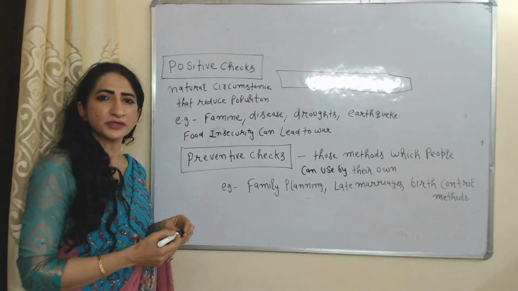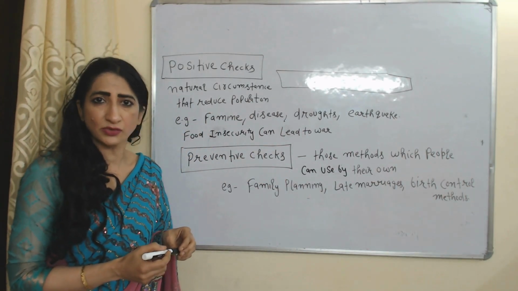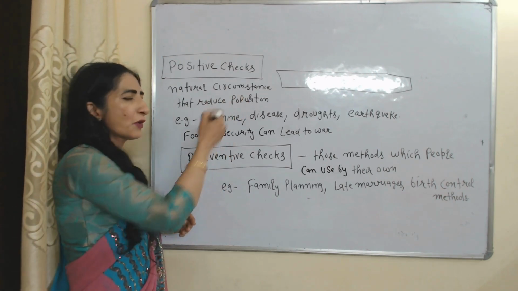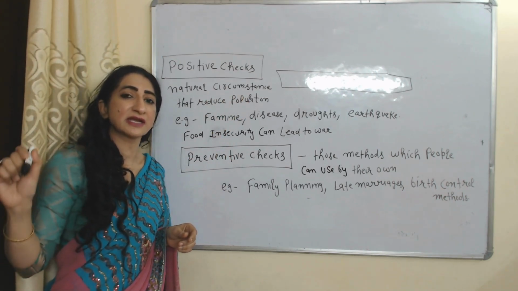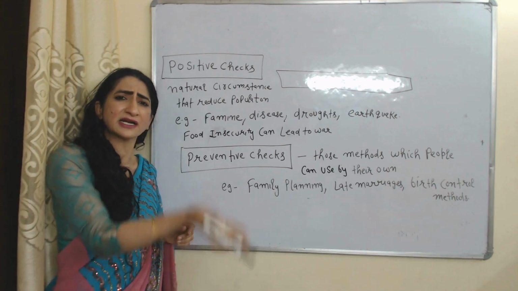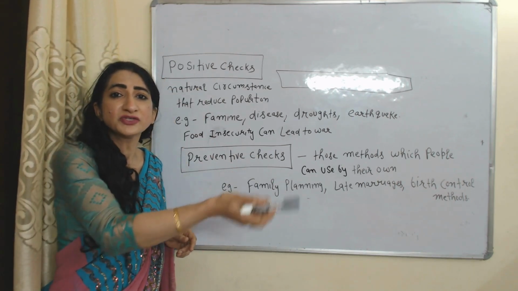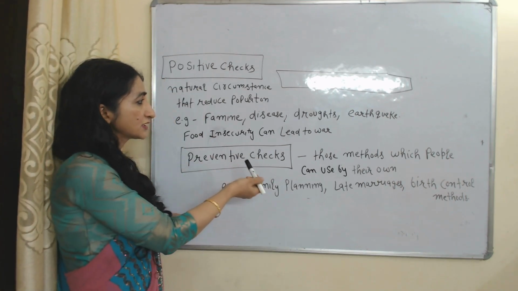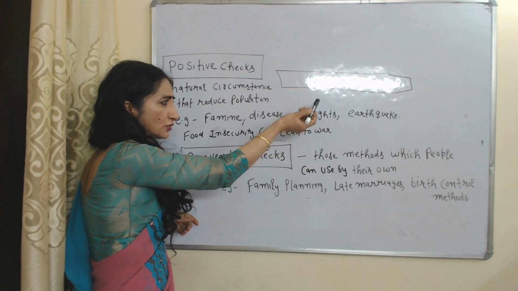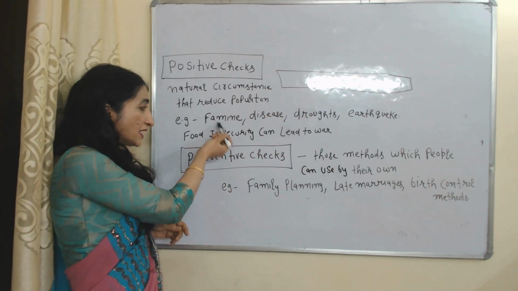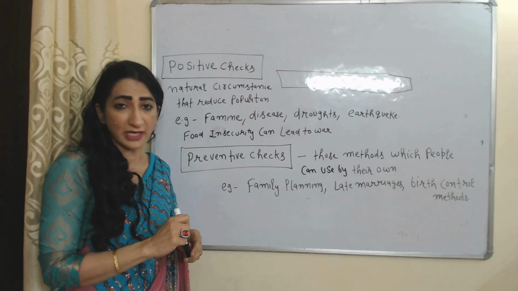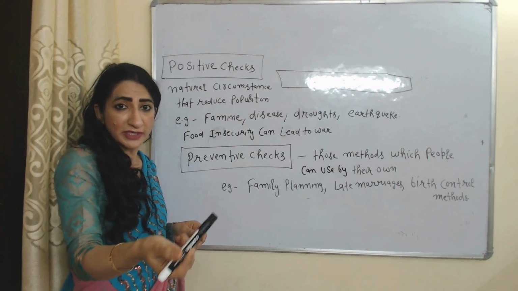In order to control population, Malthus suggests two types of checks. First, positive checks. Positive checks are natural circumstances that directly increase death rate, eventually reducing population. For example, so many people die due to droughts, earthquake, famine. People don't have food for very long time period. It can become cause of their death.